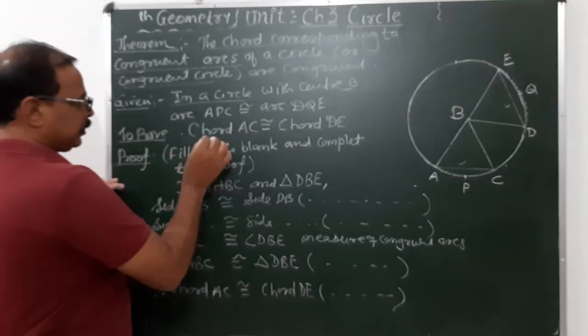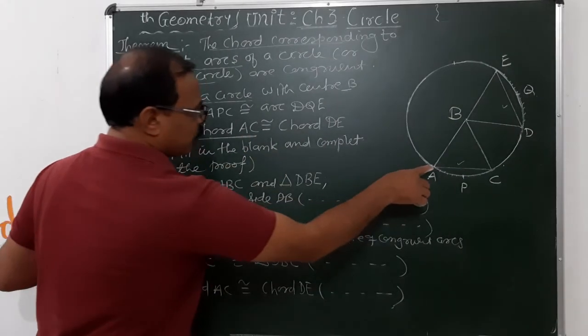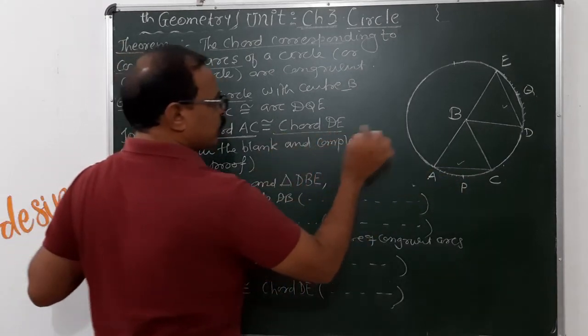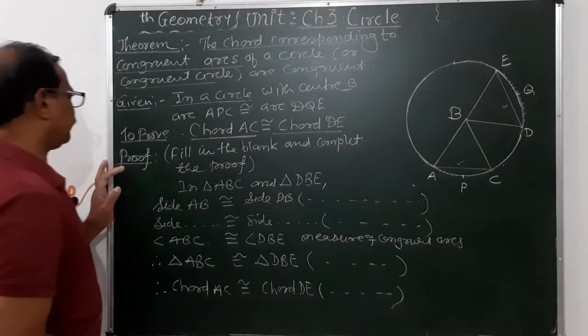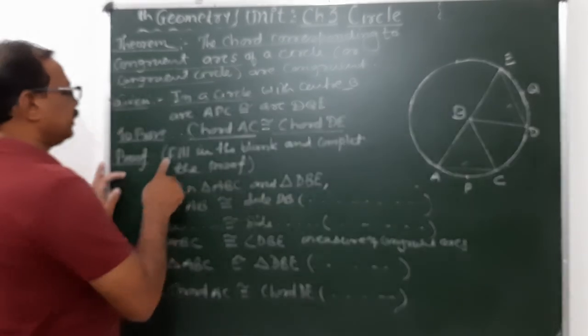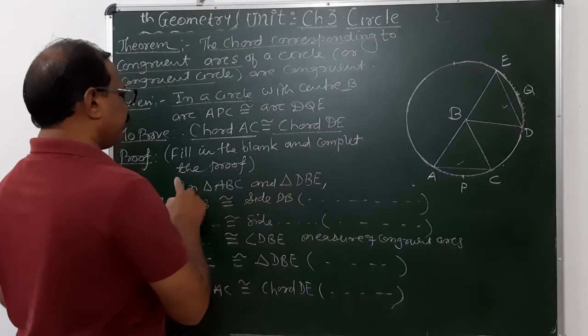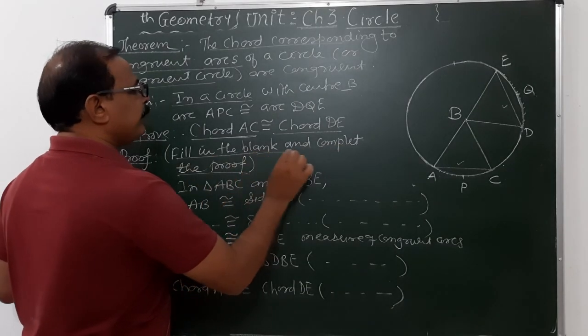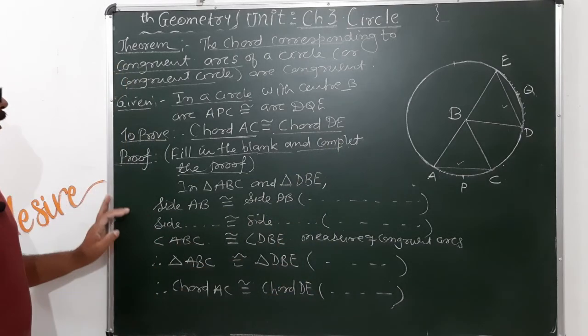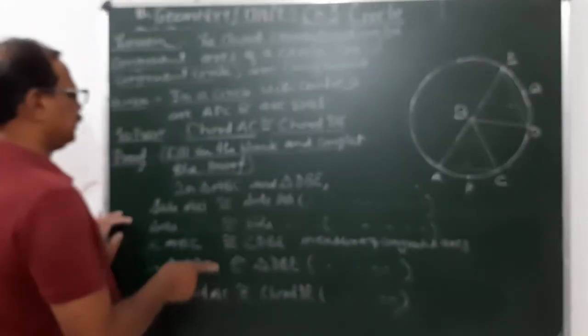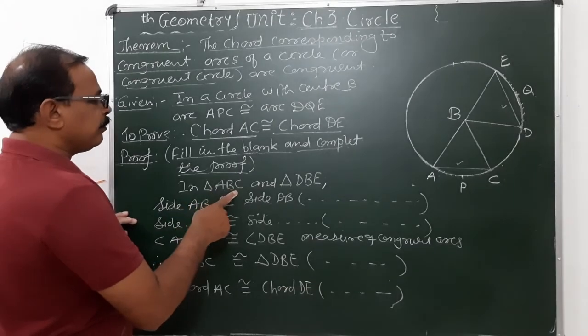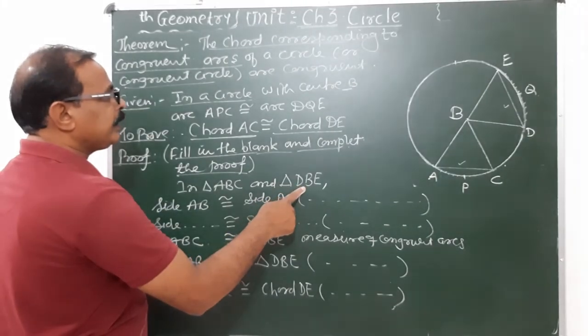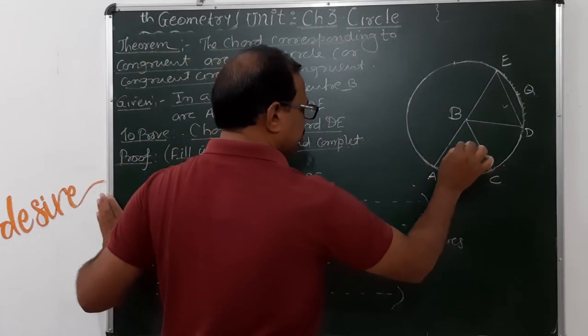To prove, what to prove? Chord AC is congruent to chord DE. Now the proof is here. Fill in the blanks and complete the proof. So this is an activity-based proof. It will be asked in the examination like this. In triangle ABC and triangle DBE, these are the two triangles taken here.